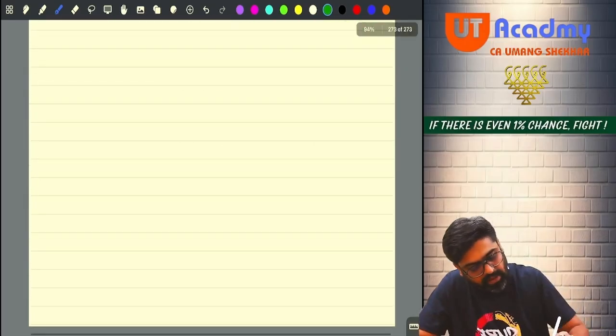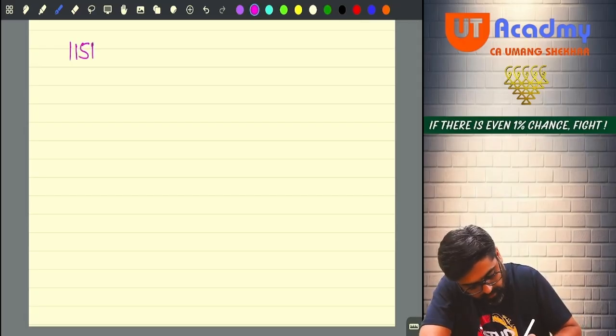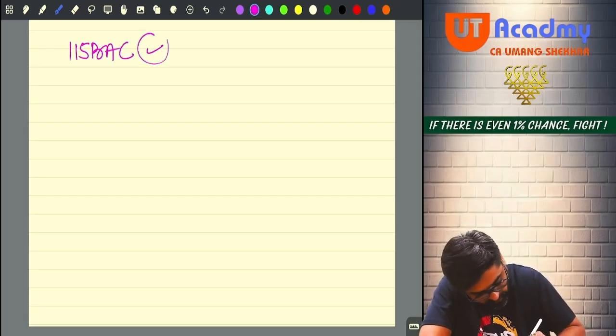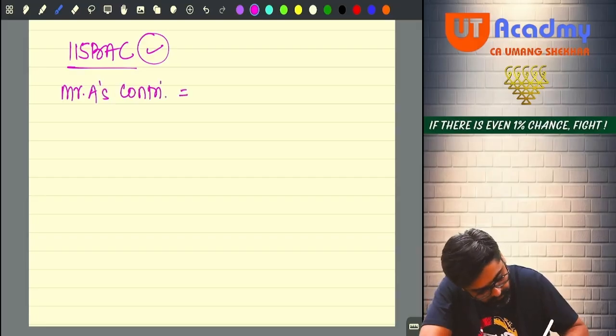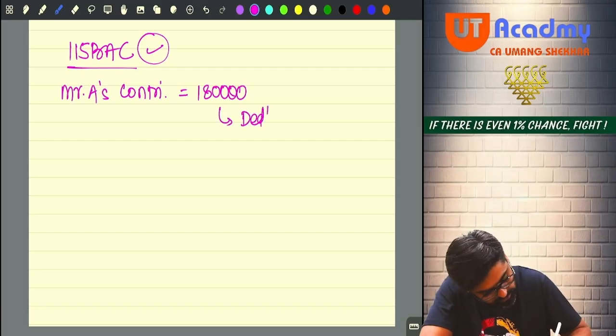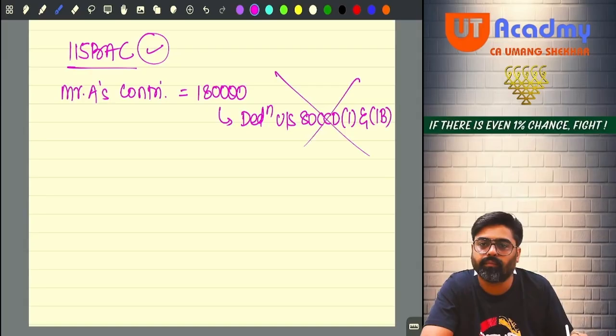So if the assessee, if the employee, is following 115BAC, then Mr. A's contribution, how much? 1,80,000. For this, deduction under section 80CCD(1) and (1B) will not be allowed.